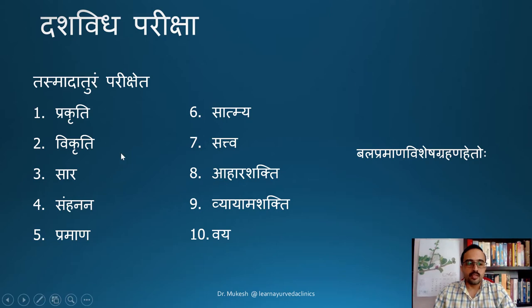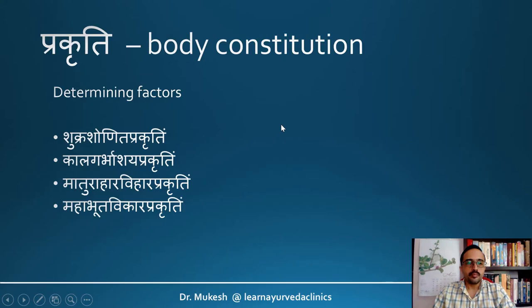Especially when we go for assessing factors like Prakriti or Sara, we may need multiple sittings with the patient. And even when a patient comes to us in a diseased state, most of the manifestations regarding his normal Prakriti would have been masked by the abnormal manifestations. So that also may hinder us in identifying the exact Prakriti of the patient. So whenever we go into a patient for analyzing the Dashavida Pariksha, we have to keep all these factors in our mind. So first let us go into the first factor, that is Prakriti.